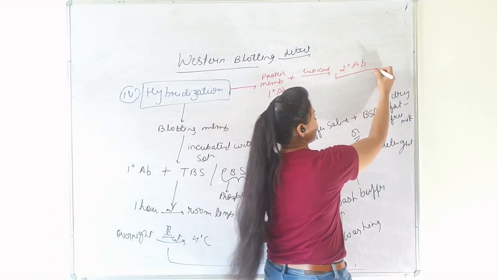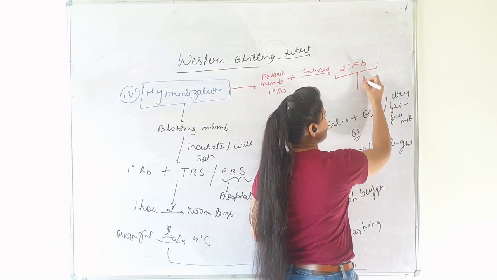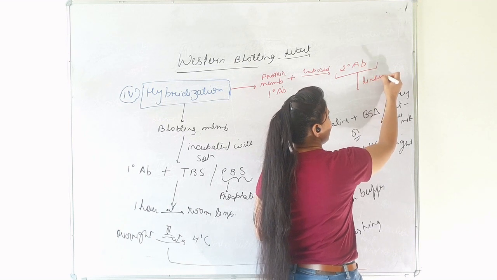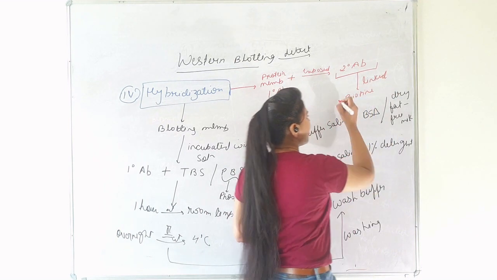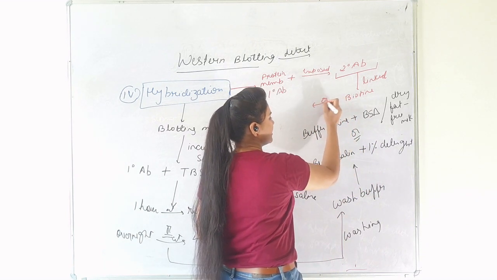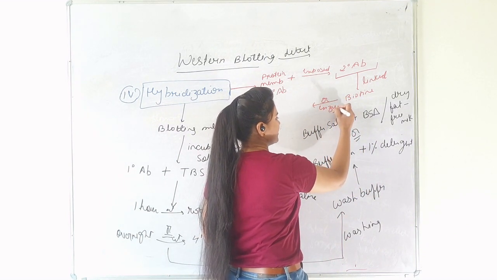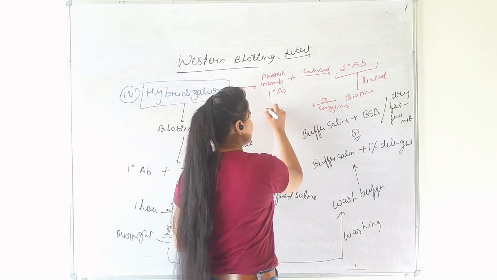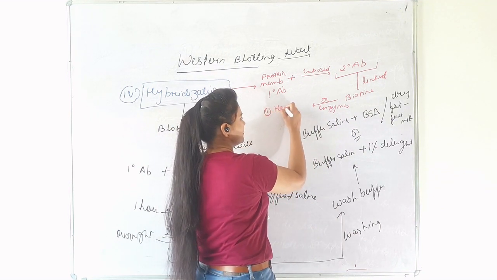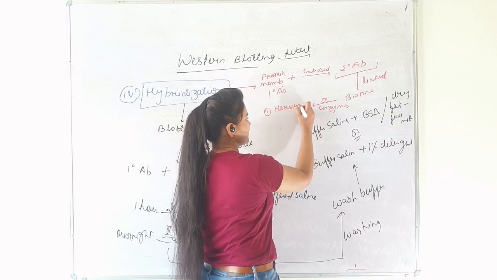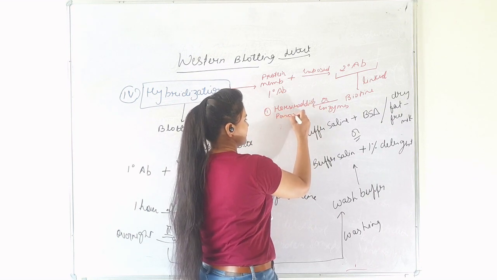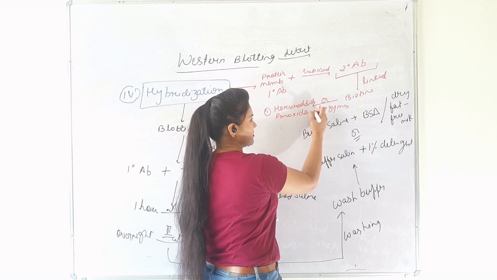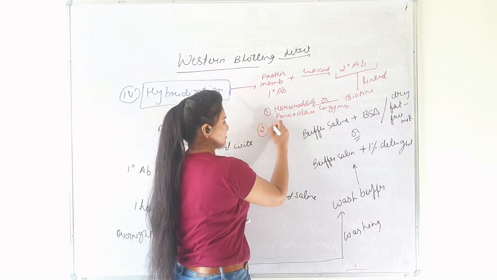Here, the secondary antibody is linked to biotin or an enzyme called horseradish peroxidase or alkaline phosphatase.